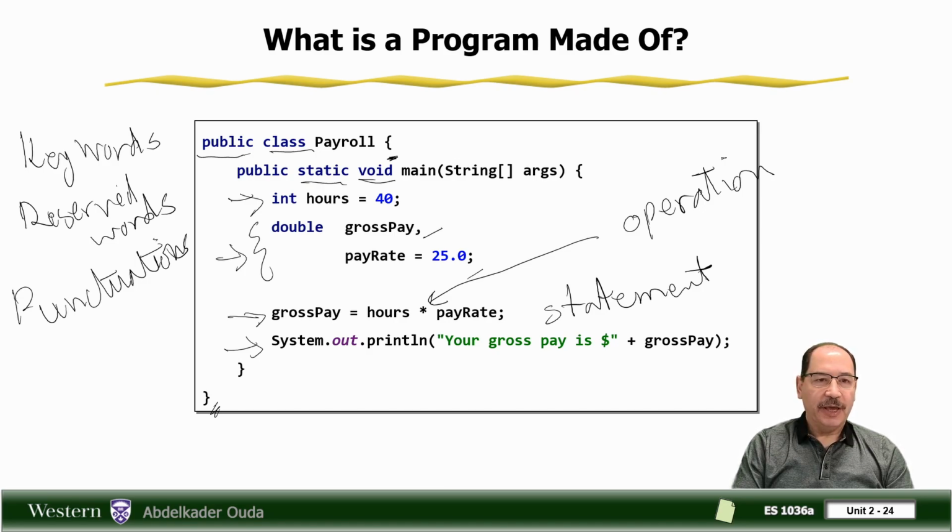The rules that dictate that if we open a bracket here, we have to close it here, and each statement should end here with a semicolon, are called syntax rules.